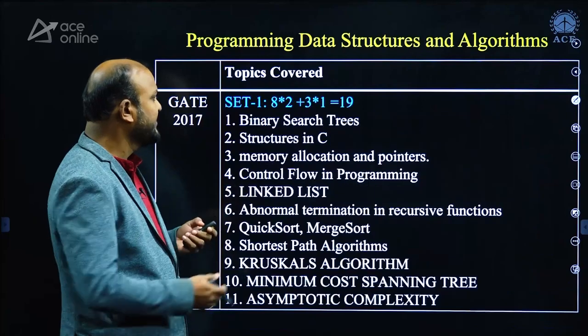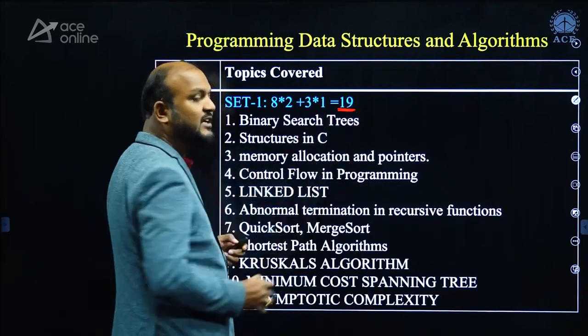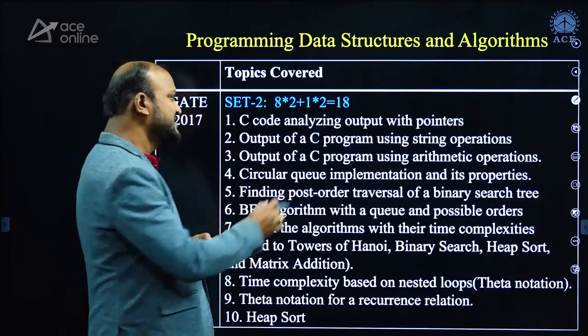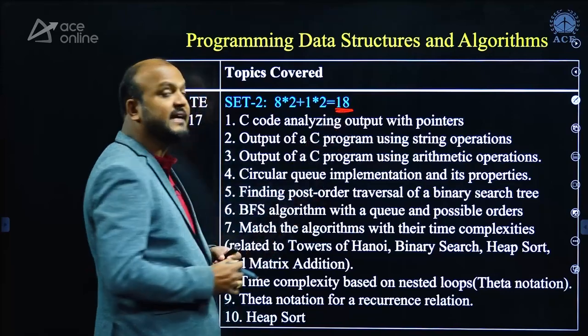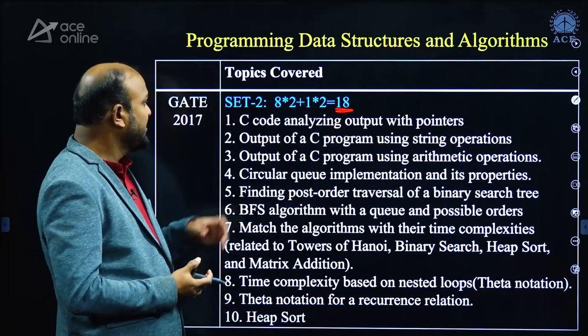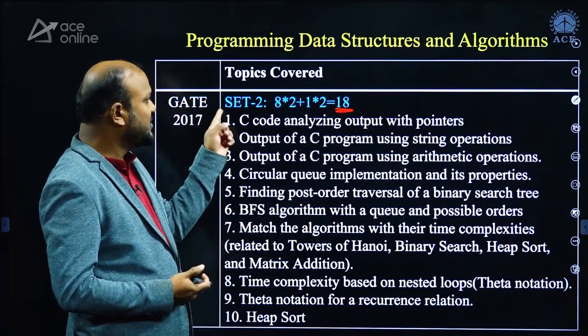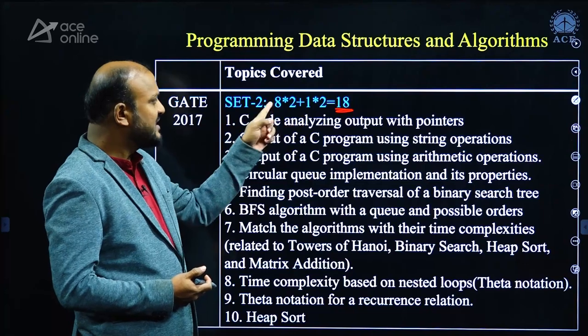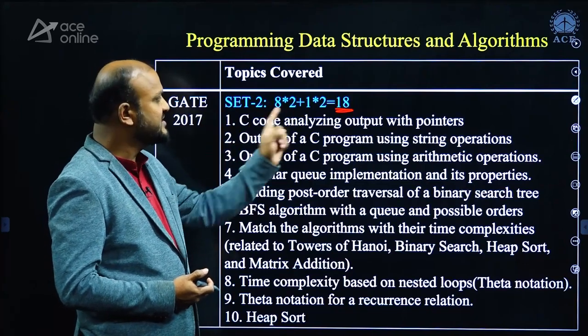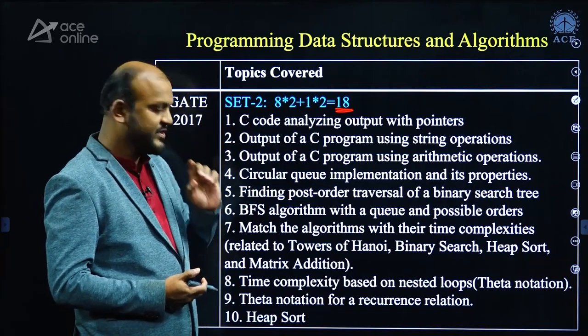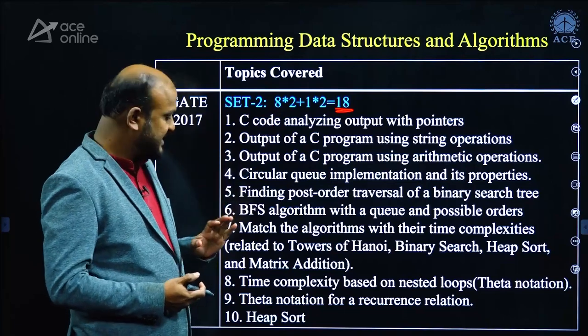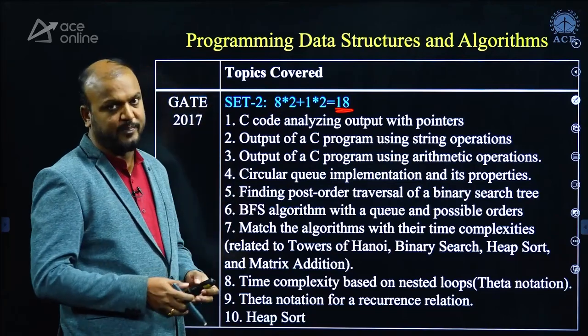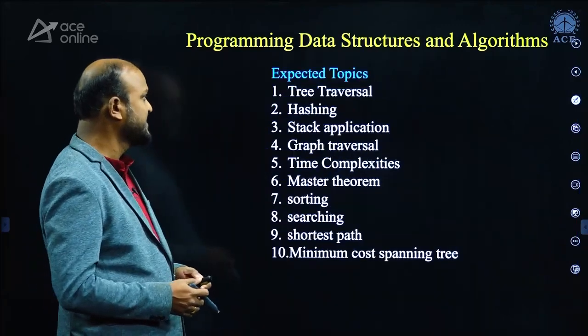In set 1, there is a total of 19 marks from PDA, and in set 2 there are a total of 18 marks, 8 2-mark questions and 2 1-mark questions. And these are the topics from where questions were asked.